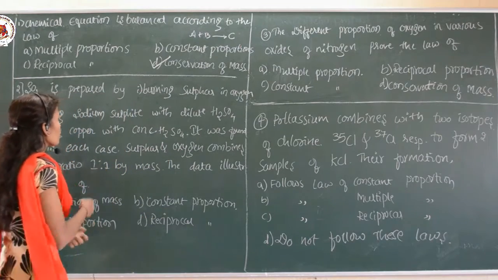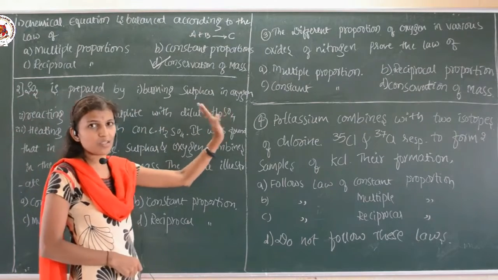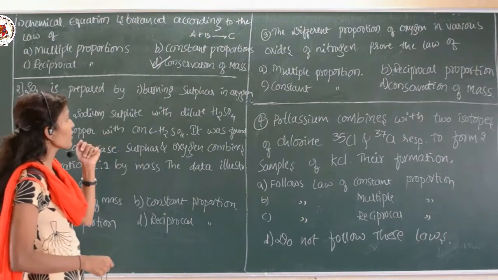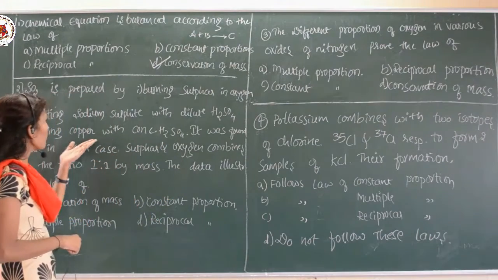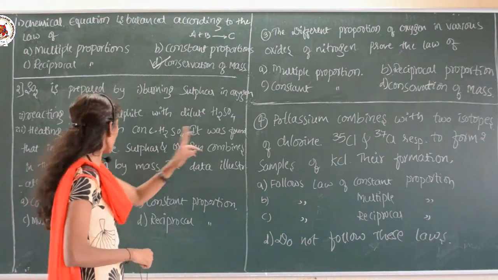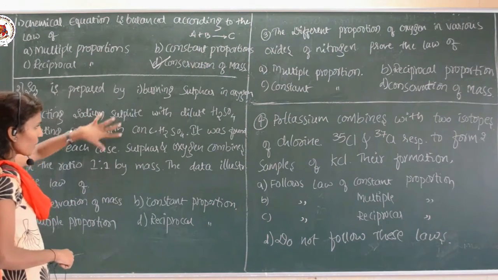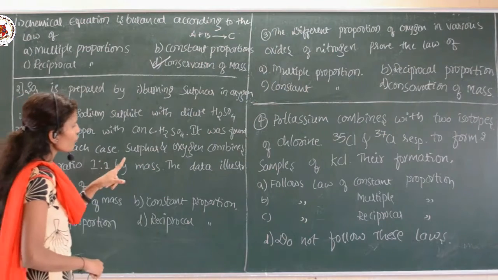So what is the question? SO2 is prepared by three methods. The first is burning sulfur in oxygen, the second is sodium sulfite with dilute H2SO4, and the third is copper with concentrated H2SO4. It was formed in each case, SO2 is prepared in all these cases. What is the question?